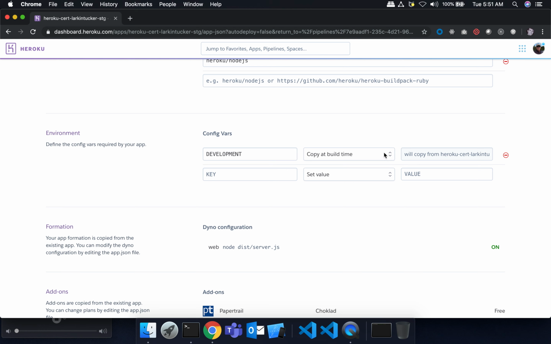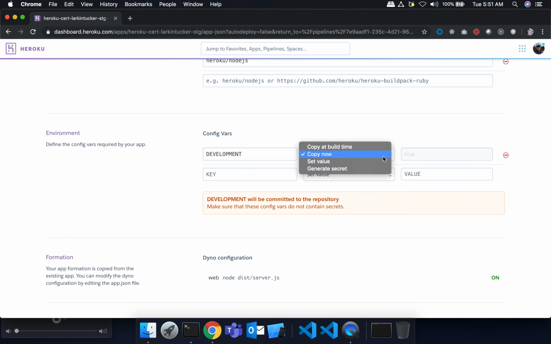So basically it's going to go to my parent app, which was the staging app, and look for the value of development and copy it over. And in this case, I always want these review apps to have development, regardless of what's set on staging. So I'm just going to say copy now. Actually, I'll be more explicit. I'm going to set the value here to true. So now this one will always have the environment set to true.